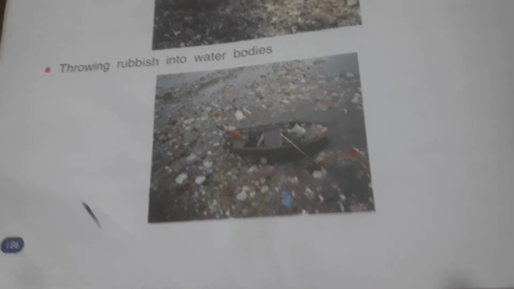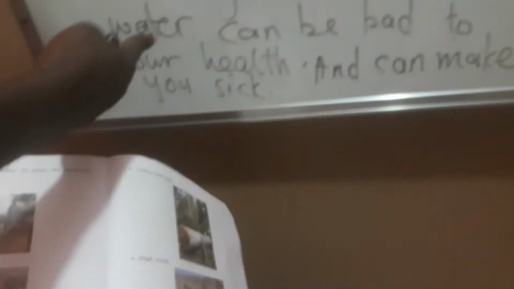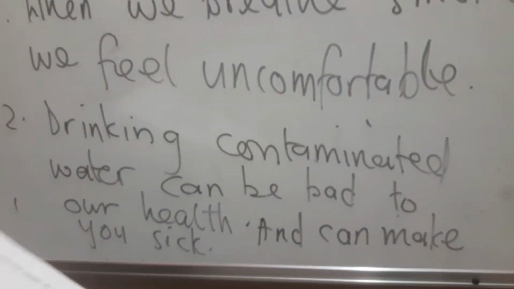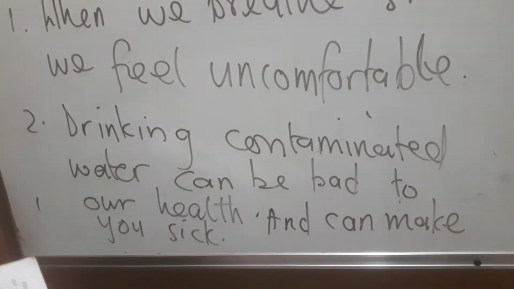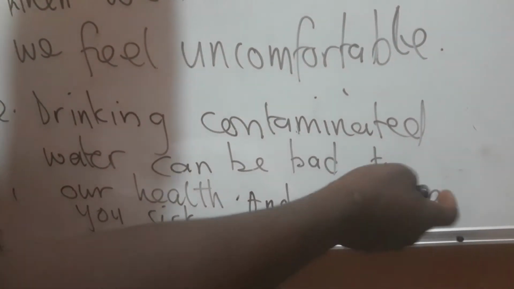You don't try to boil it so that it will be safe for drinking. You just fetch it and drink it. What will happen to you? Your body will be hot, and you will become sick. So when we drink contaminated water, it's bad for our health, and we are going to be sick.